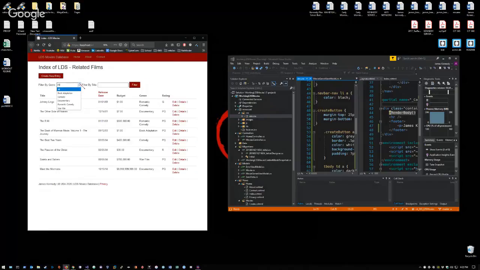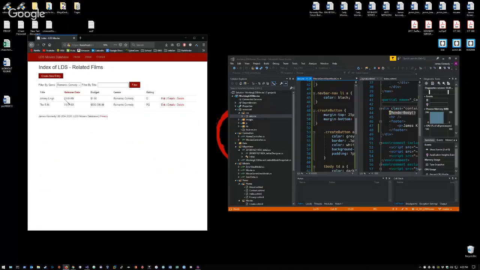If we want to filter by genre, it pulls a list of all of the genres that are entries in the database. So, for instance, if we wanted to filter by romantic comedy, we should get 2 results. Lo and behold, we get Johnny Lingo and The RM. If we wanted to look at book adaptation, we have the Book of Mormon movie, which I completely forgot existed, but I'm so glad that it does. For comedy, The Best Two Years, a fairly funny movie. Documentary: Other Side of Heaven, Meet the Mormons, etc.